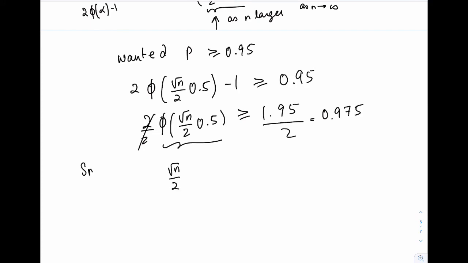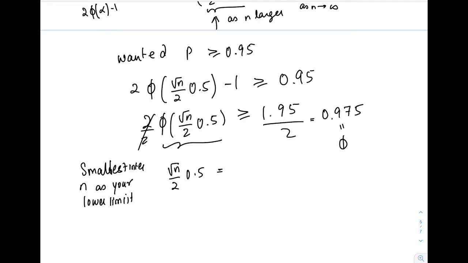So you pick the smallest n as your lower limit, or smallest integer n as your lower limit that satisfies, well, so what is this? Now you have to look in the tables to see that 0.975 is phi of what?